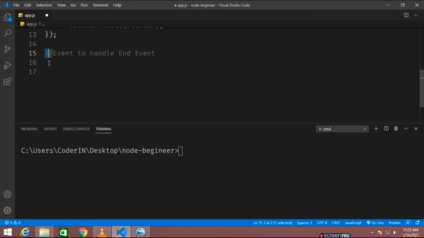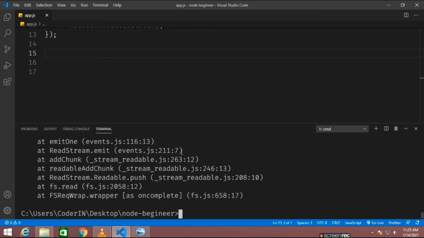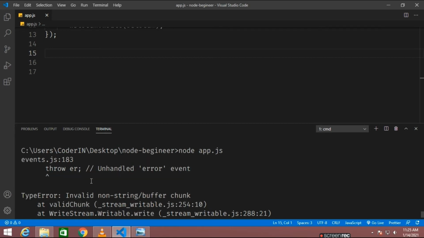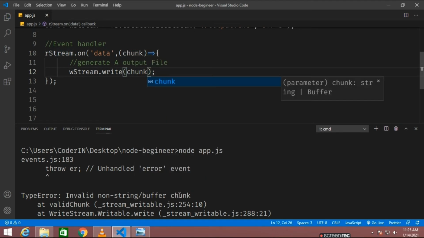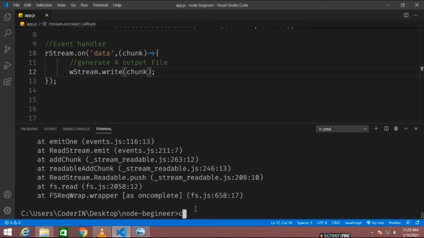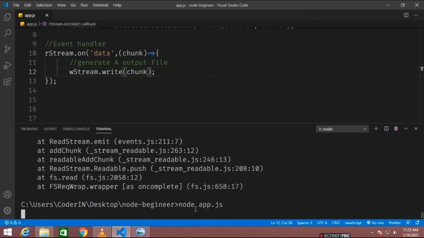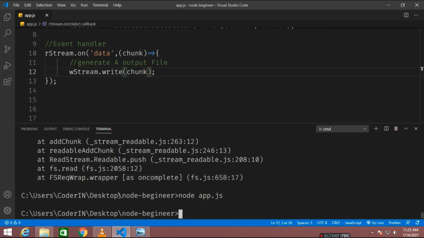Let me see. The problem was that wstream.write should take chunk, because that is the continuous state of data. So that was the problem. Let me run it once again.